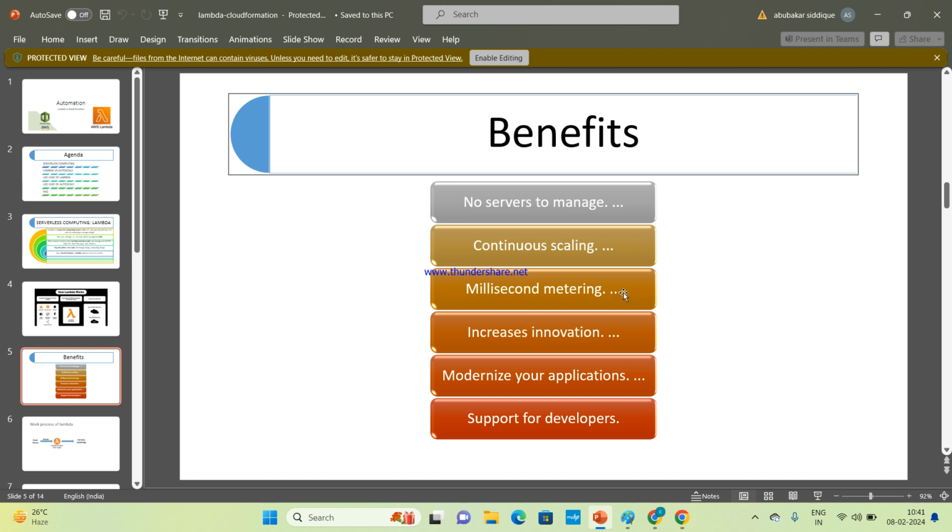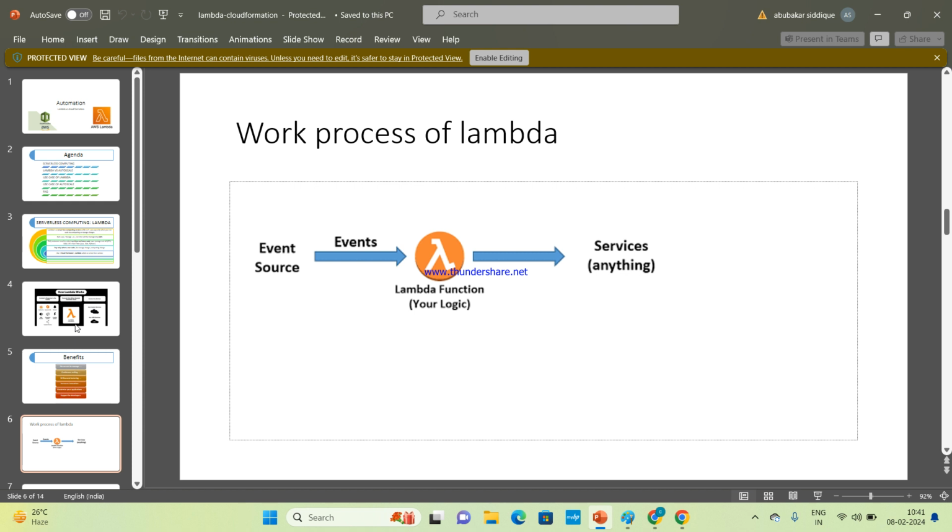It increases innovation, where we save the cost. 24 hours of cost is saved. You just need to pay when the code is run. Clear, everyone? If I had explained the slides before, you would not understand. That's why I explained by giving an example.